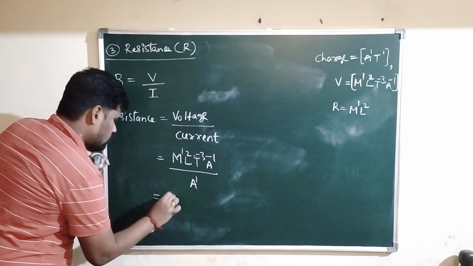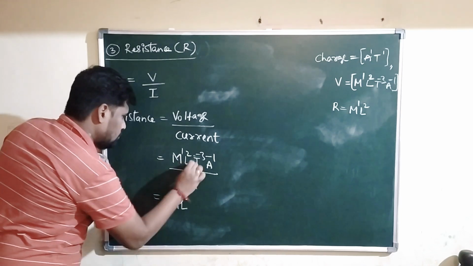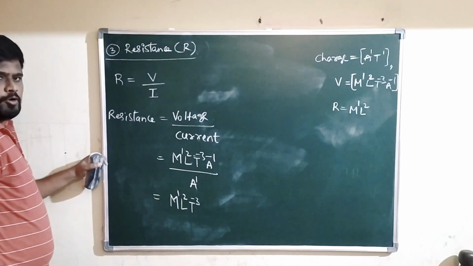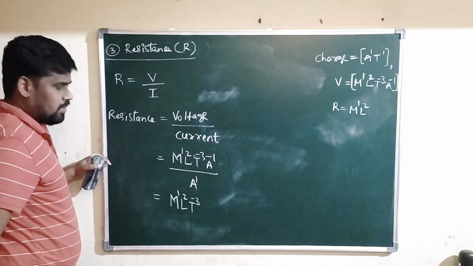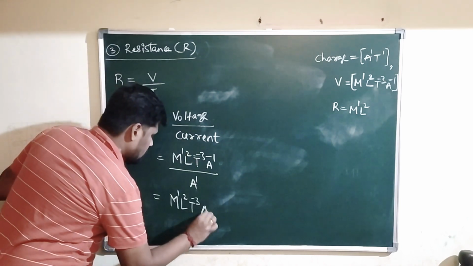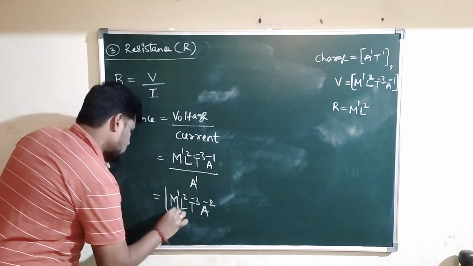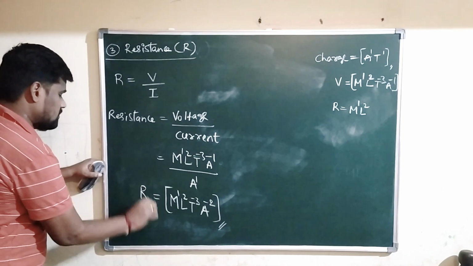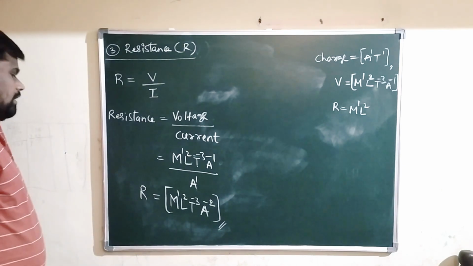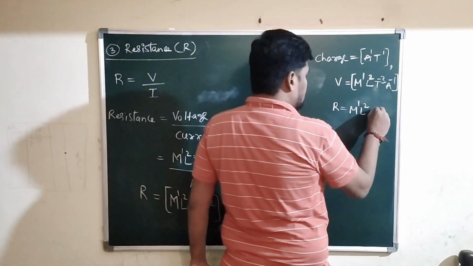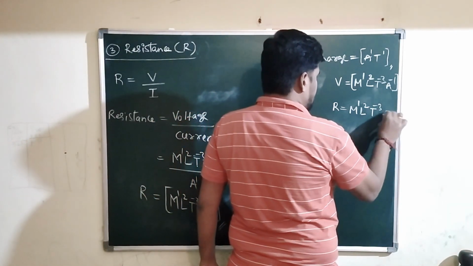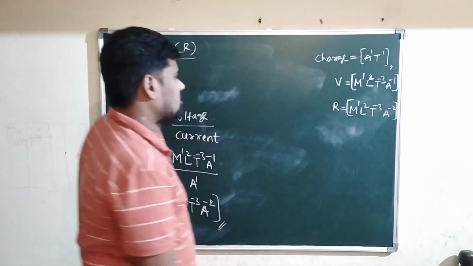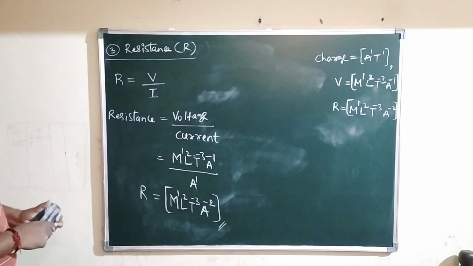Therefore, what I can write? M1, L2, T power minus 3. Take A power 1 to the numerator. It will become A power minus 1. Already we have one term of A power minus 1. Total it will be A power minus 2. So this is the dimensional formula for resistance: M1, L2, T power minus 3 and A power minus 2. Okay. This is the dimensional formula for resistance. That is the third physical quantity.